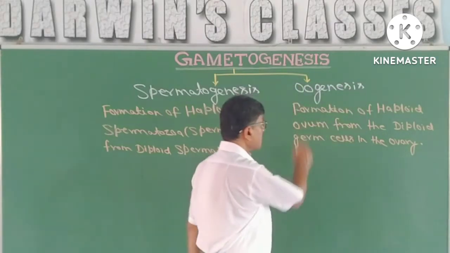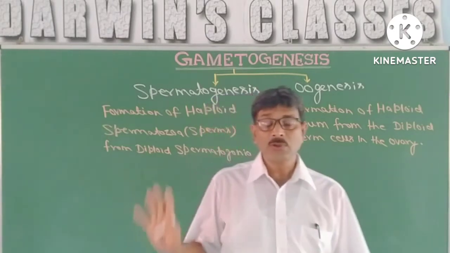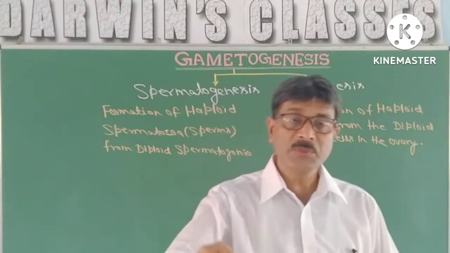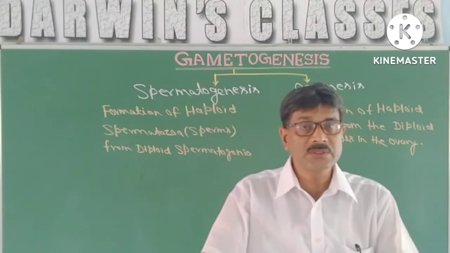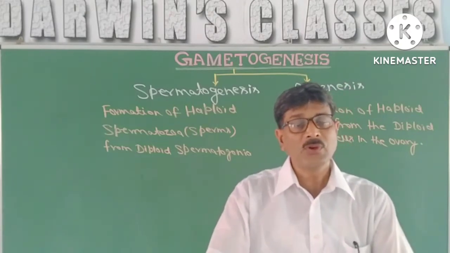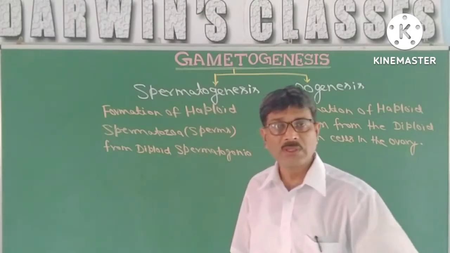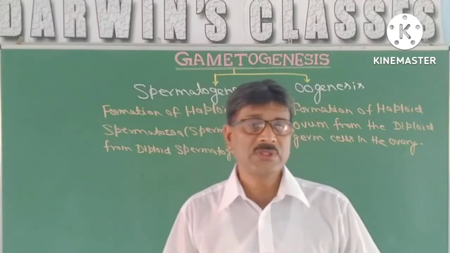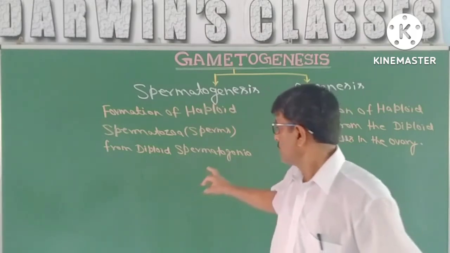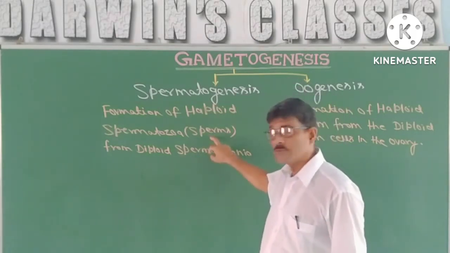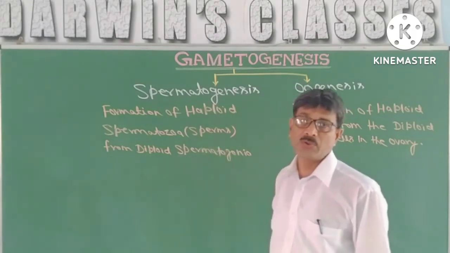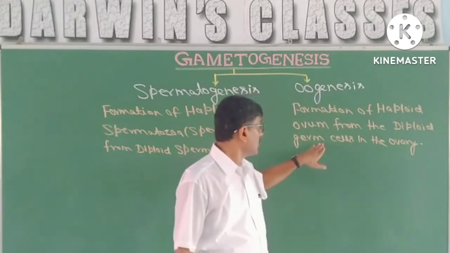What happens here? In case of male, spermatogenesis means production of male gamete, and from a single spermatogonia there is production of 4 cells. That means from a single cell there will be production of 4 spermatozoa. But in case of female, what happens?